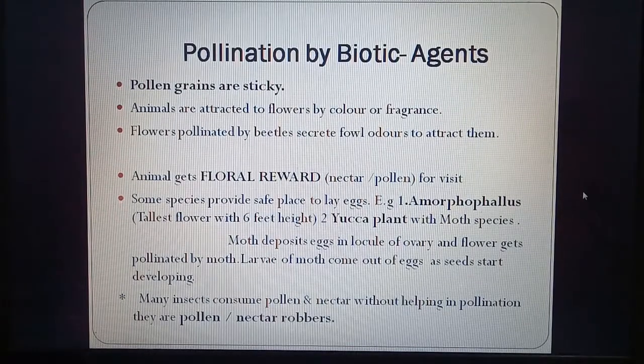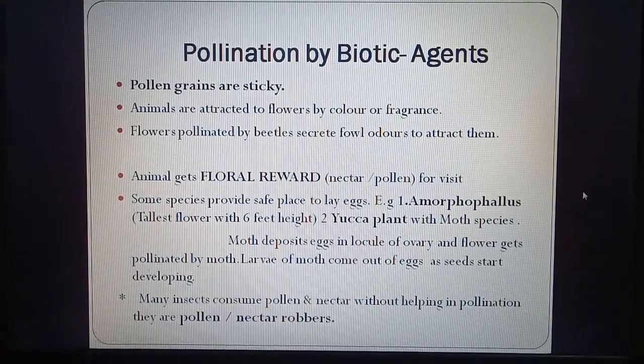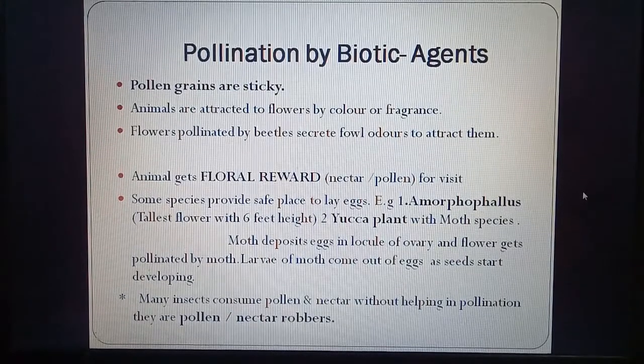Animals get floral reward. So when an animal reaches a flower, it gets a reward. It may be nectar or pollen. So they feed on nectar and some pollen. Some species of plant provide safe place to lay eggs. So some flowers also provide a place to lay eggs. Example is Amorphophallus, which is the tallest flower of world. It is 6 feet in height.